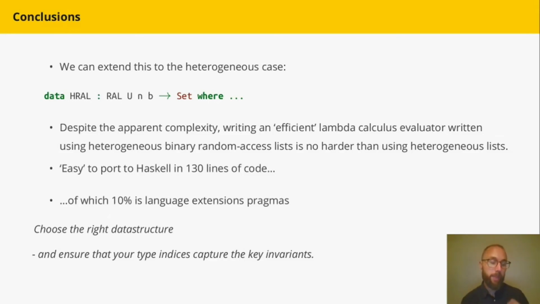Regardless of when we add things, it stays well formed. And if we choose our type indices in such a way that we can enforce the key invariants that we're interested in, this ensures that all of our definitions can go through quite cleanly, and we really can have our cake and eat it.